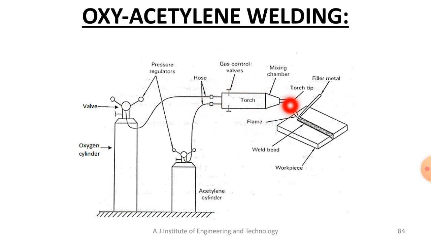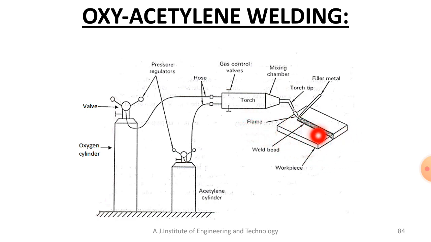With the help of the spark lighter, it will ignite the mixture inside and produce a flame. With the help of this flame, you can go for the welding process.